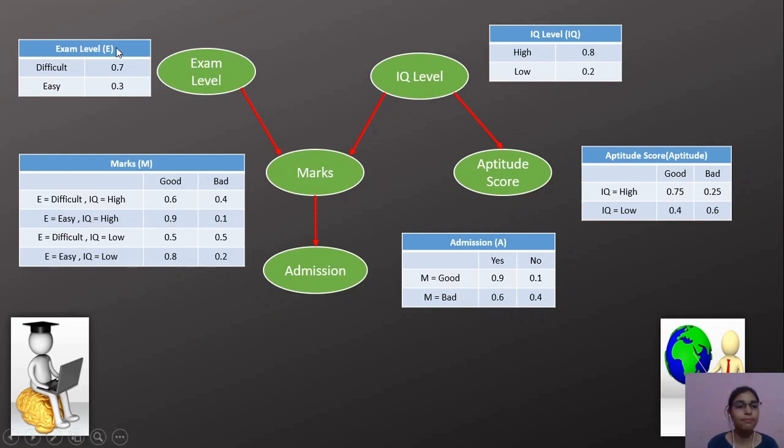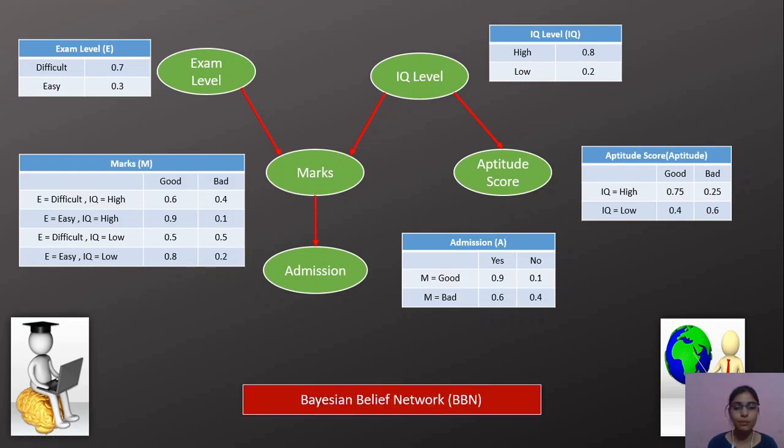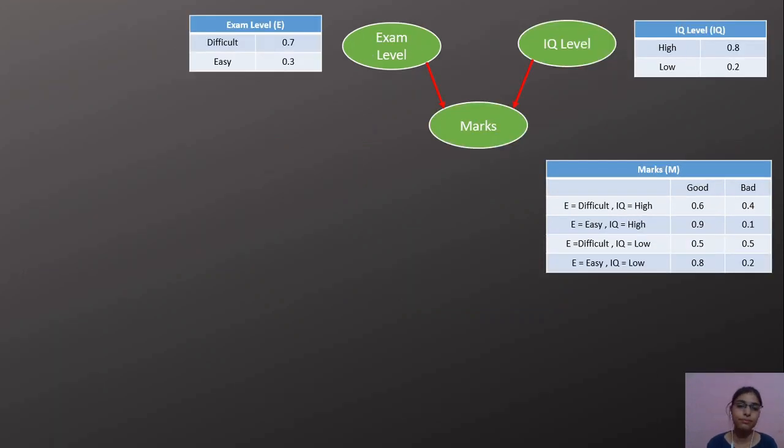Exam level is a binary attribute which can take two values, difficult or easy, with probability 0.7 and 0.3. IQ level can take two values, high or low, with probability 0.8 and 0.2. Marks can take two values, good or bad, depending upon the different combinations of exam level and IQ values. Admission can take two values, yes or no, depending on marks equals good or marks equals bad. So this is our Bayesian belief network. Now we will see only this part of the Bayesian belief network.